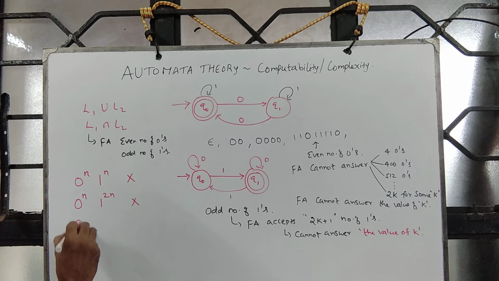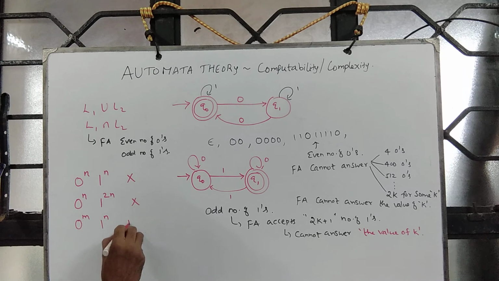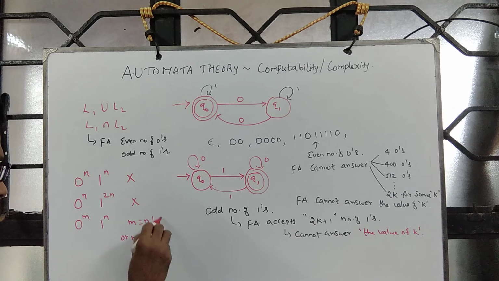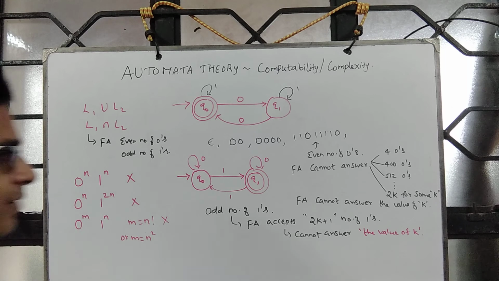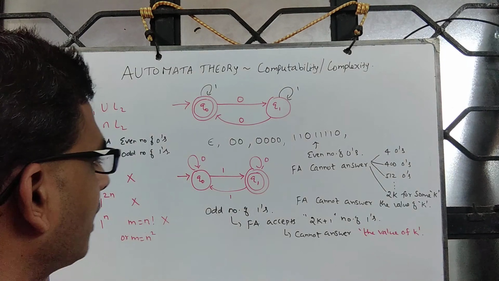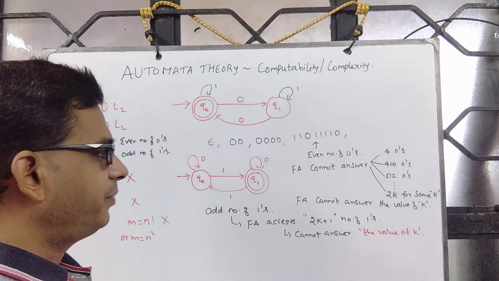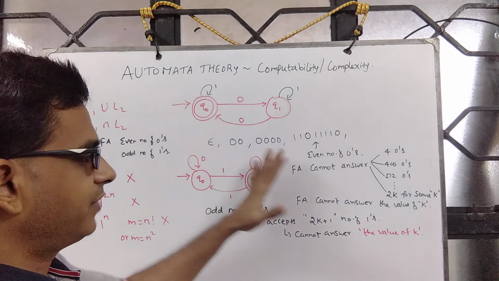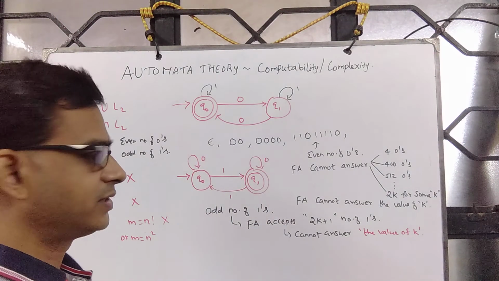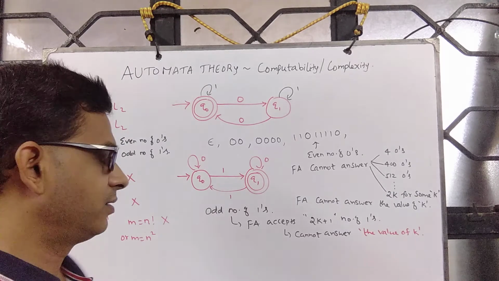Similarly, 0 power m, 1 power n, where m equals say n factorial or m equals n square. Such questions FA cannot answer. It can remember something, like it has read an even number of zeros, an odd number of ones, and things like that.